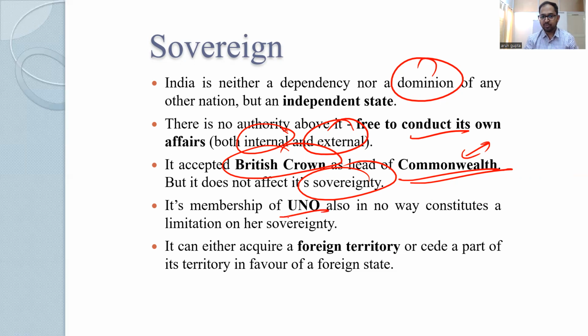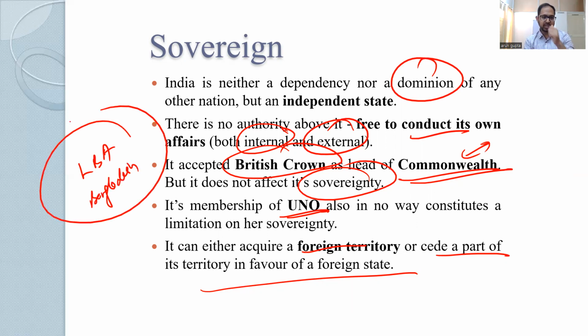Again, it is a member of the United Nations organization, but it is not compromising its security. Any country that is a member of the United Nations organization is a sovereign country and does not have to give up anything from its sovereignty. And it is free to acquire any foreign territory or cede a part of its territory in favor of a foreign state. You can look into the land boundary agreement with Bangladesh. Okay, and we will be talking about it in upcoming classes and current affairs classes also. There is a land boundary agreement where India ceded some territory and gained some territory from Bangladesh. So this is also part of sovereignty, that we can give away our territory and acquire foreign territory for any purpose.